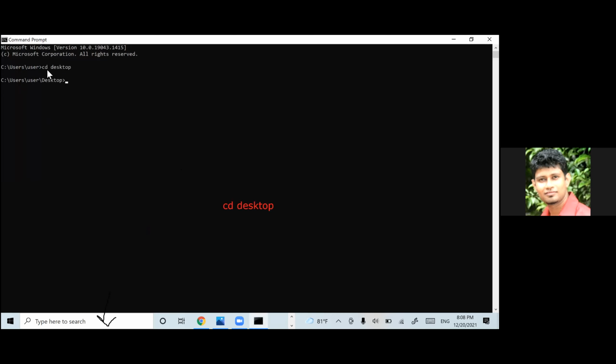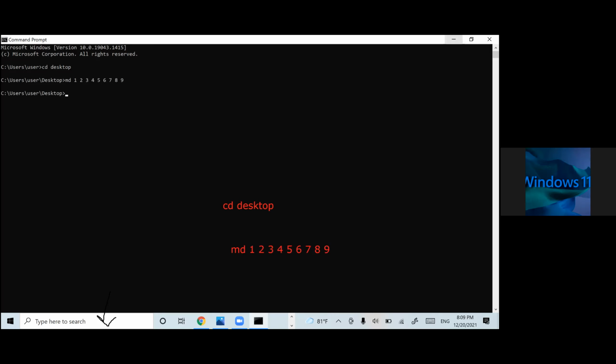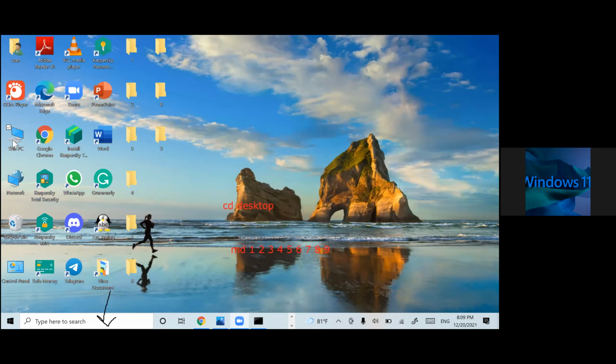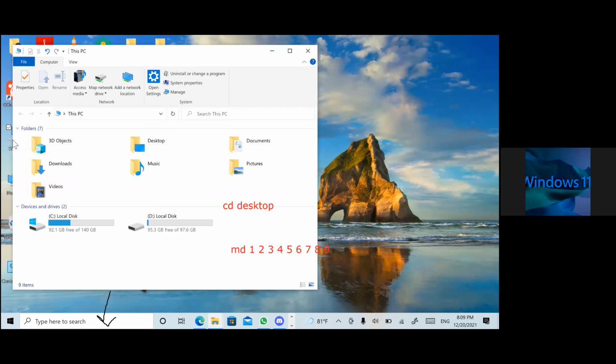Then type md space 1, 2, 3, 4, 5, 6, 7, 8, 9 with spaces, right? md space, then 1 space, 2 space, 3 space, up to 9, and press enter, and you will see 9 folders on your desktop. So it is a faster way to work with the computer. Press enter and minimize this, and you will see 10 folders. Yes? Sir, when I opened the file explorer, I saw 10 folders.